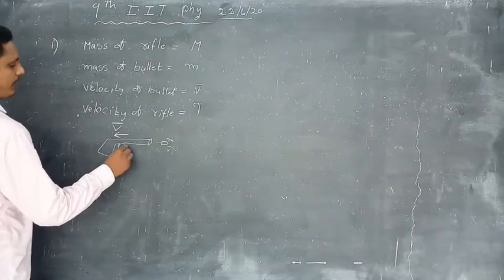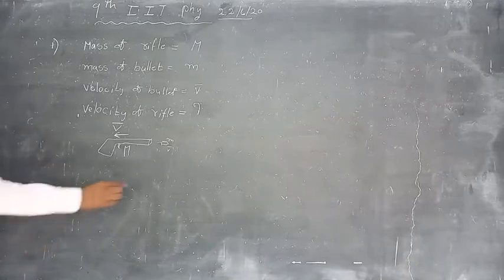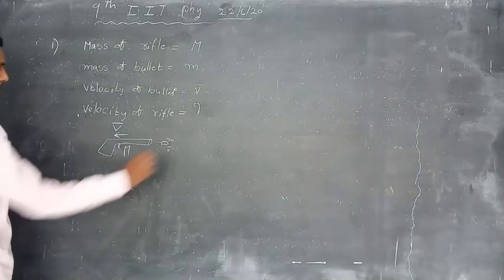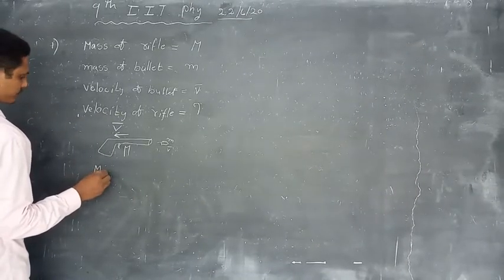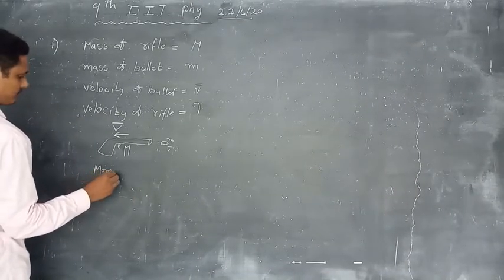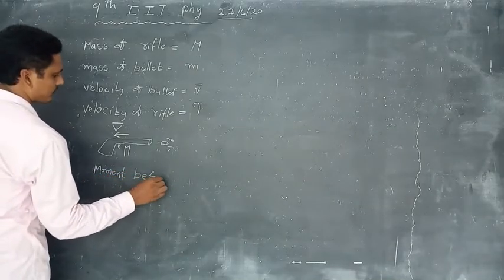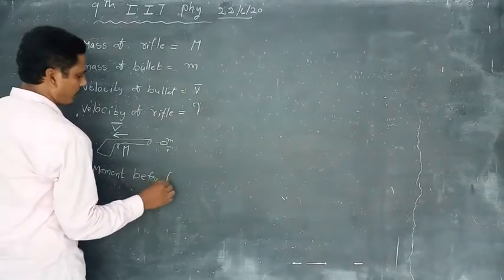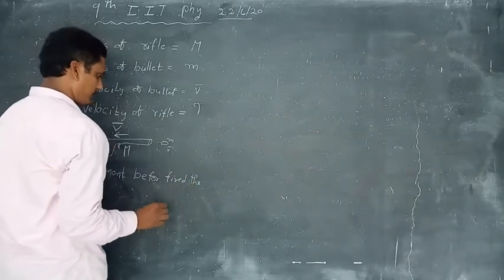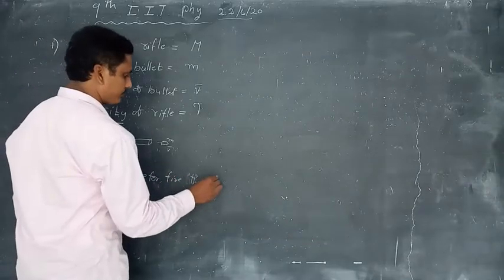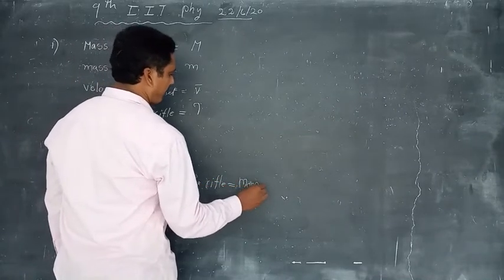Capital V bar, mass M. According to the law of conservation of momentum, momentum before firing the rifle is equal to momentum after firing the rifle.